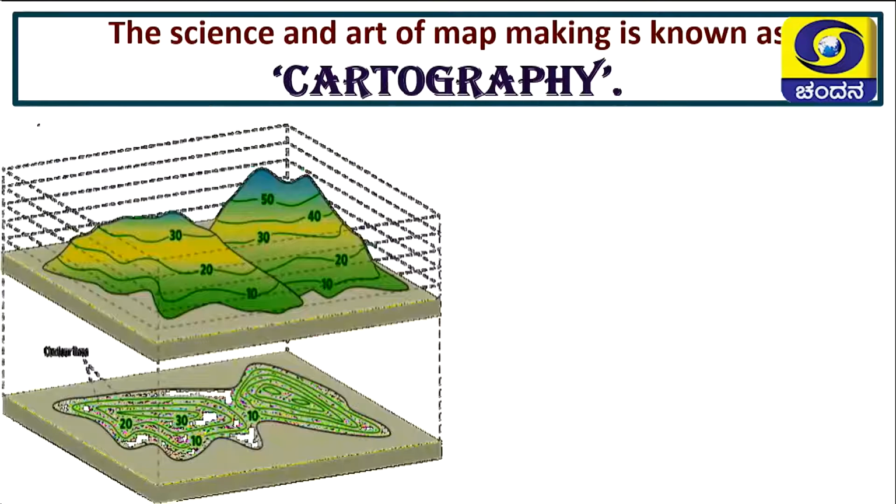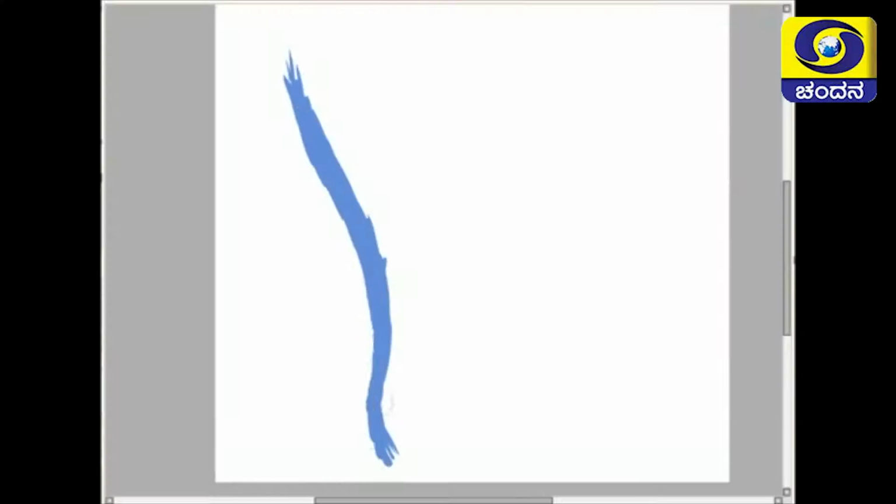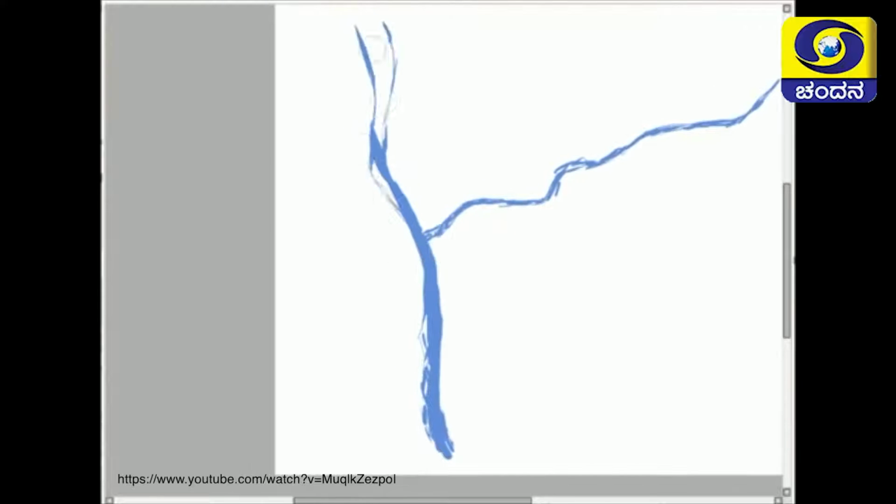See, here is the map. Okay, the science and art of map making is known as cartography. Cartography is just like this, as they have shown in the picture. See, at the top there is a hill. The hill, which is 3D in shape, has been put on the paper at the bottom in 2D, that is two-dimensional. This art or these map making skills are known as cartography. Children, just enjoy this map making video.